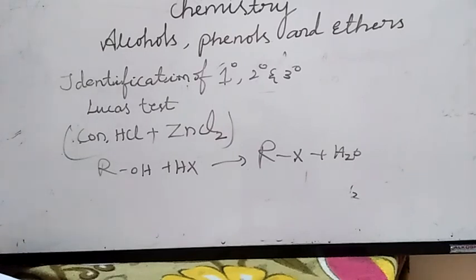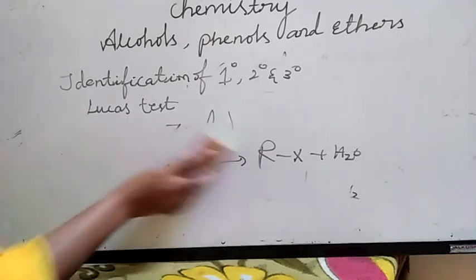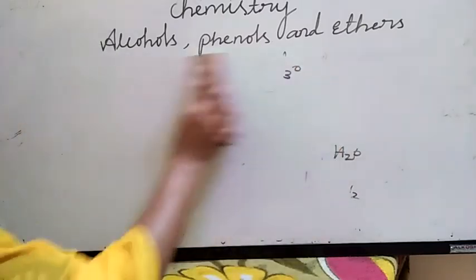This is about identification of primary, secondary and tertiary alcohols by Lucas test. In the next class I will continue. Each and every reaction you have to practice, and open your textbook and read about the Lucas test. You will notice the differences. Okay. Thank you.